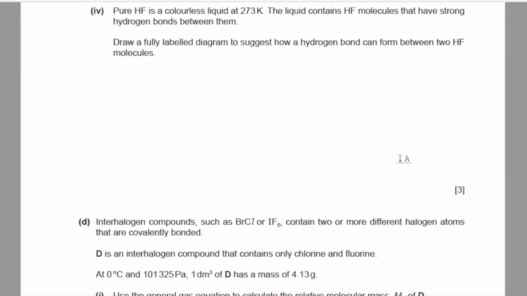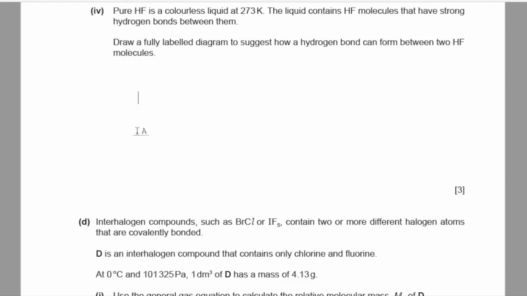Part 4. Pure HF is a colorless liquid at 273 kelvins. The liquid contains HF molecules that have strong hydrogen bonds between them. Draw a fully labeled diagram to suggest how a hydrogen bond can form between two HF molecules. For hydrogen bonding, you should have a hydrogen atom bonded to either fluorine, nitrogen, or oxygen, because these three are strongly electronegative atoms. And this same atom should also have a lone pair of electrons.